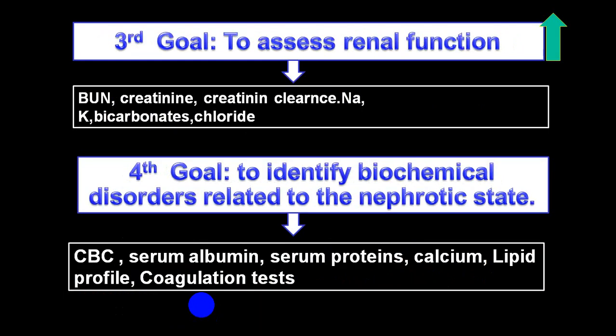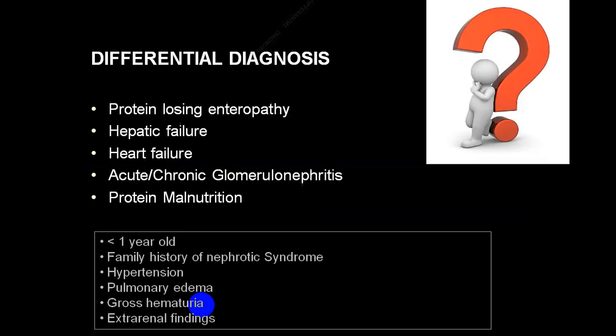To assess the renal function, blood urea, creatinine, sodium, potassium, bicarbonate, chloride, calcium, phosphorus, uric acid, etc. are done. To identify the biochemical changes along with nephrotic syndrome, serum albumin, serum protein, calcium, lipid profile, coagulation tests, CBC, etc. are important.